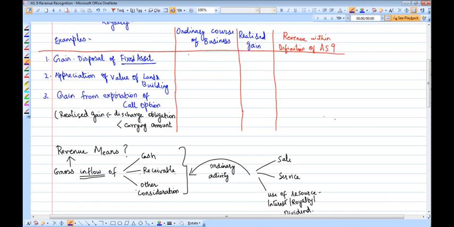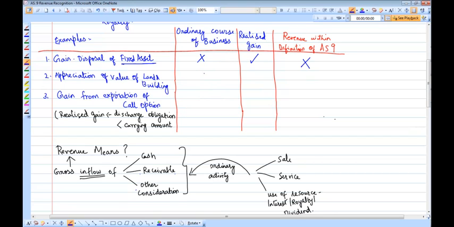So the gain on disposal of the fixed asset is not something in the ordinary course of business, and it is a realized gain. It is not a hidden gain, it is a realized gain, but however, it is not in the ordinary course of business. It is not within the scope of AS9. It doesn't get covered by the revenue definition of AS9.